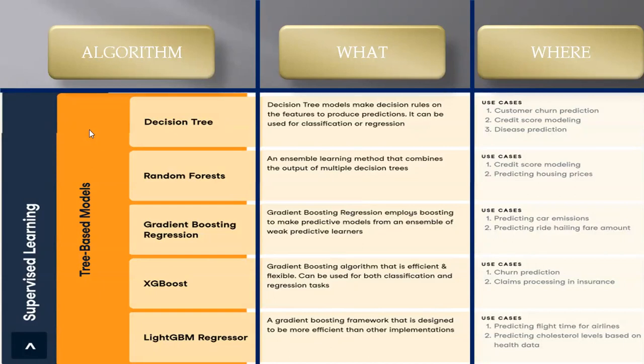If we talk about the last one, LightGBM regressor, a gradient boosting framework that is designed to be more efficient than other implementations. Here we use the LightGBM regressor. And what is the use case? We can use this mostly for predicting flight time for airlines and predicting cholesterol level based on health data.